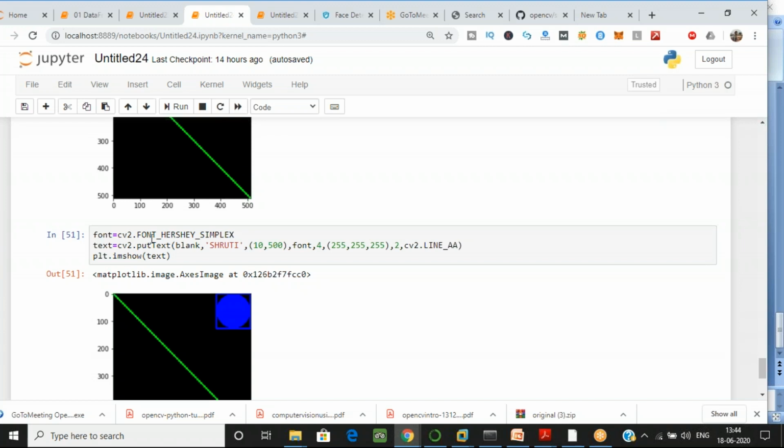So I will explain what parameters we have used. Okay, everyone should type yes or no. Okay, already filled. That's okay, no problem. Okay, Meher, I'll wait, no problem. Yes, Shreyas, I'm explaining the arguments also. Line underscore A is the line type. CV2 dot LINE_AA is the line type which I want to use for writing my text.